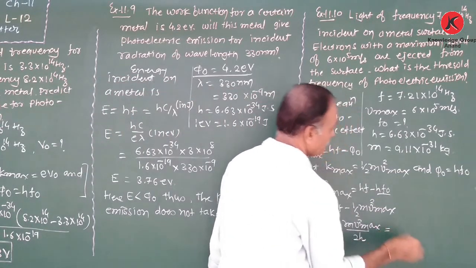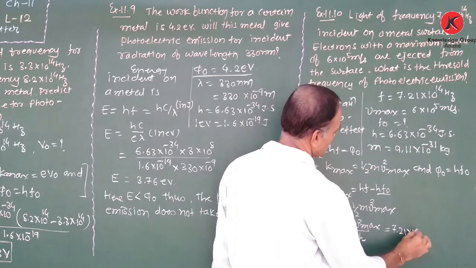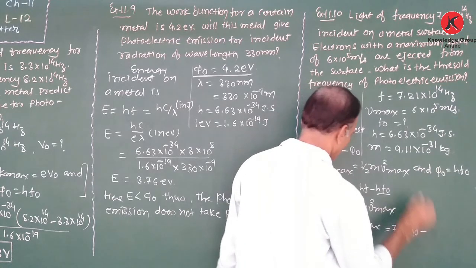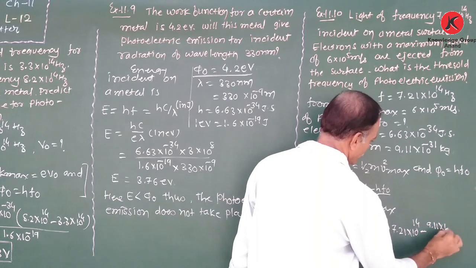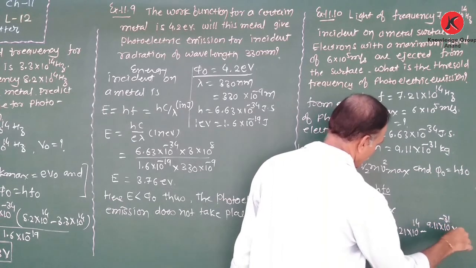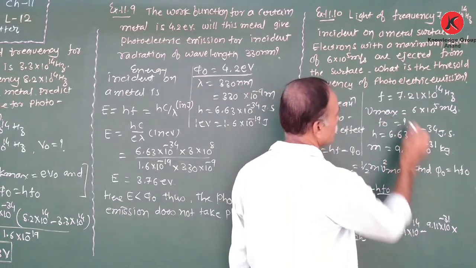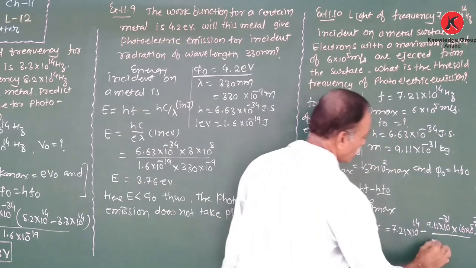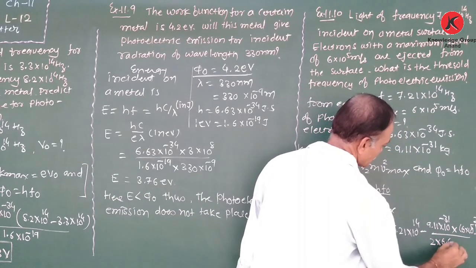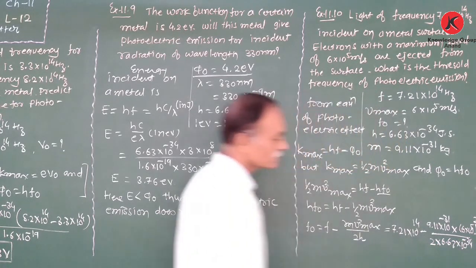So now f is given, the value of f is 7.21 into 10 raised to 14 minus the mass of an electron 9.11 into 10 raised to minus 31 into v square maximum. v is given, 6 into 10 raised to 5, bracket square, upon 2 into h, which is 6.63 into 10 to the power minus 34.